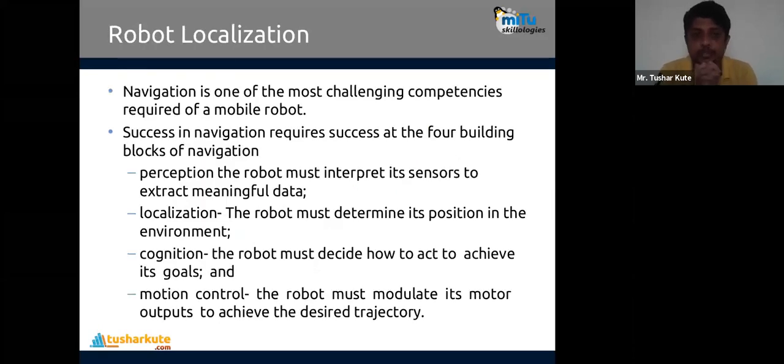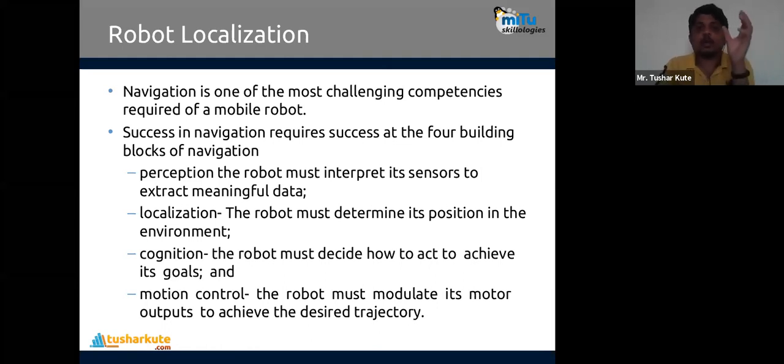Now, robot localization. Once a robot is created, navigation is one of the most challenging competencies required for a mobile robot. Navigation means travel. Success in navigation requires success at four building blocks of navigation. It has to travel through a particular path. But what do we have to consider while writing a program? In this presentation I have created two parts. First, when we actually code a robot, what to do, and second, already coded robots. That is what we call case studies, use cases. That also we will see.